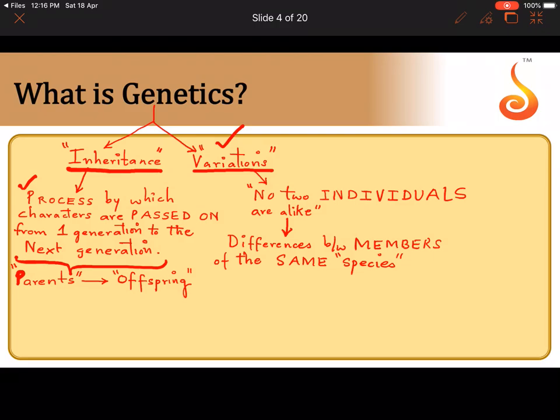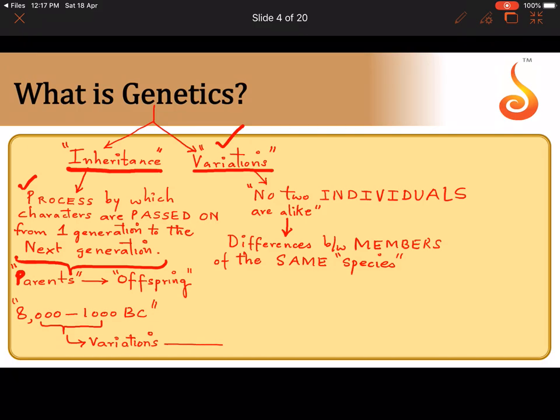Okay, now our ancestors several years ago, as early as about 8000 to 1000 BC, I think humans knew about the concept of variation, that there are a lot of differences that exist in natural populations of, say, animals and plants. Of course, they did not know the scientific basis of variations, which we are going to discuss now, isn't it? But they knew that sexual reproduction was creating certain variations. So please remember, our ancestors knew about variations, that are differences.